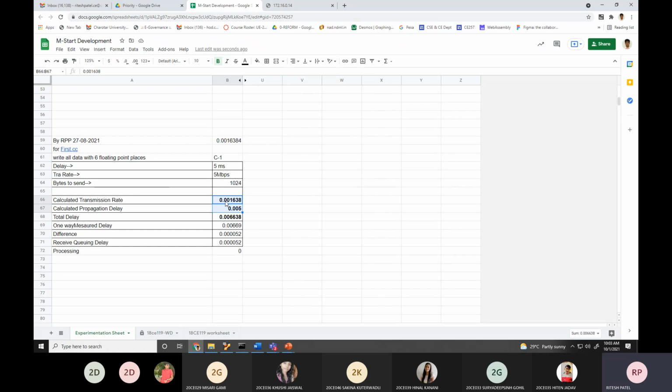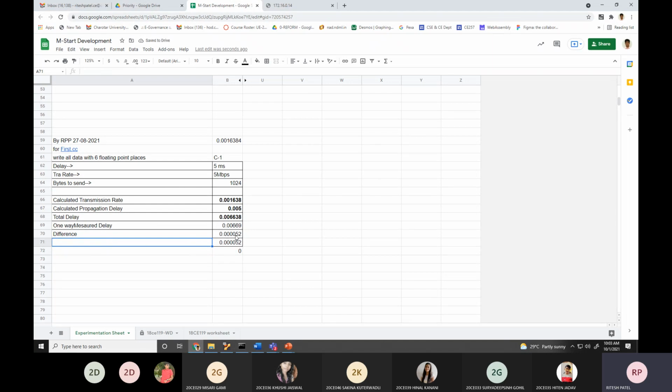So 0.01005. So 5 plus 1 6, then 6638. So this is total delay. It's a calculated total delay, one way delay. And one way measure delay is 0.669. Is it clear?